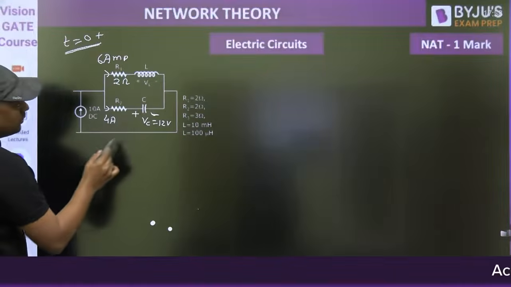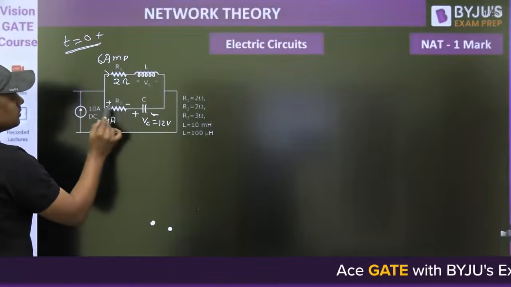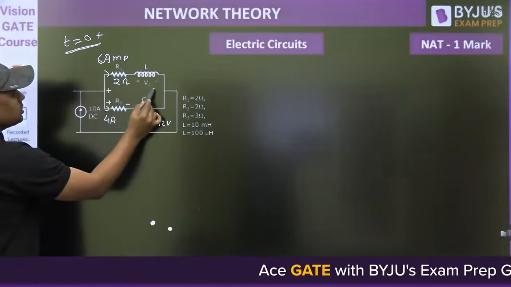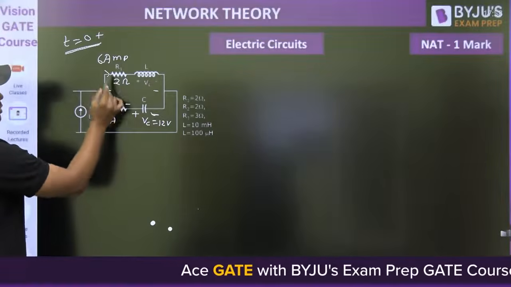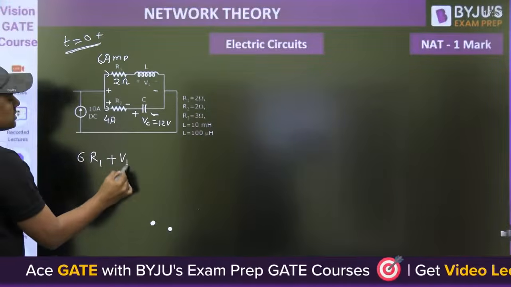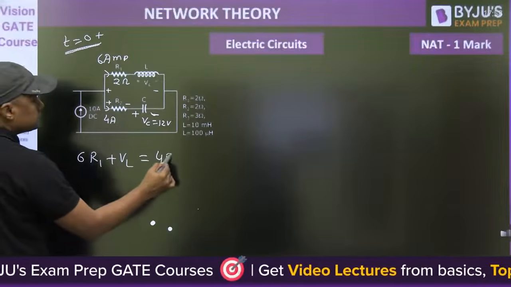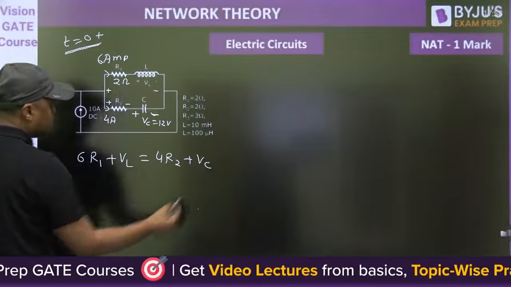Now, what is the value of R2? 2 ohm. Voltage from this point to this point: 6 into R1 plus voltage across the inductor is equal to 4 into R2 plus voltage across the capacitor.